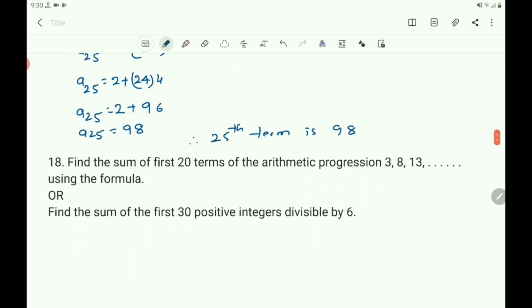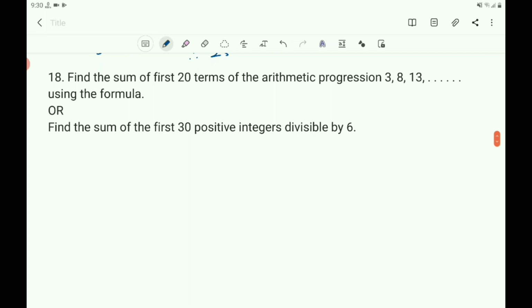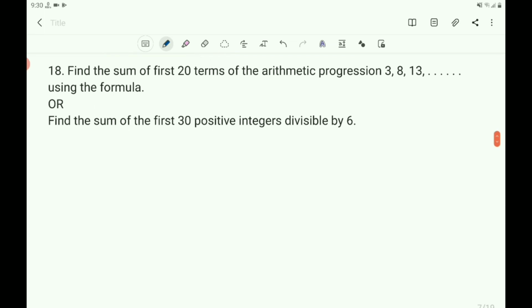Next, let us take the next question. Find the sum of first 20 terms of the arithmetic progression 3, 8, 13, and so on, using the formula. Here there are 2 questions.